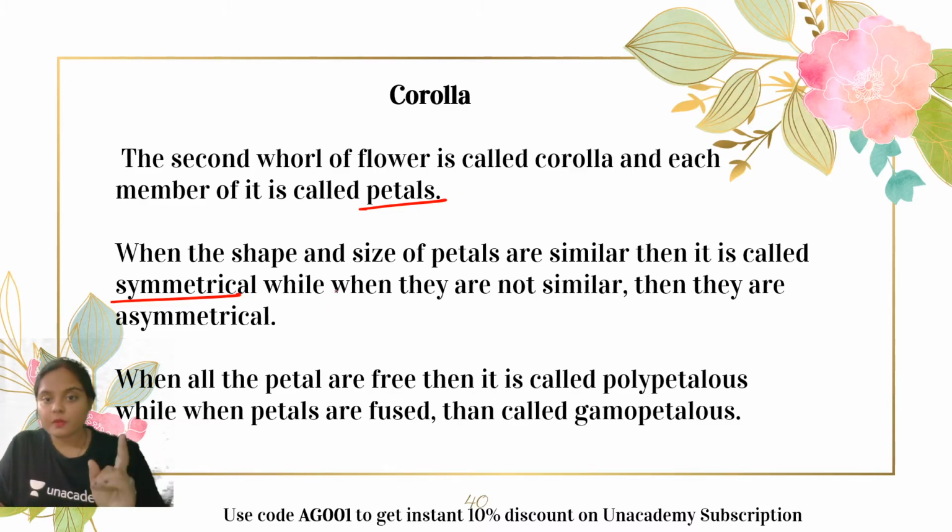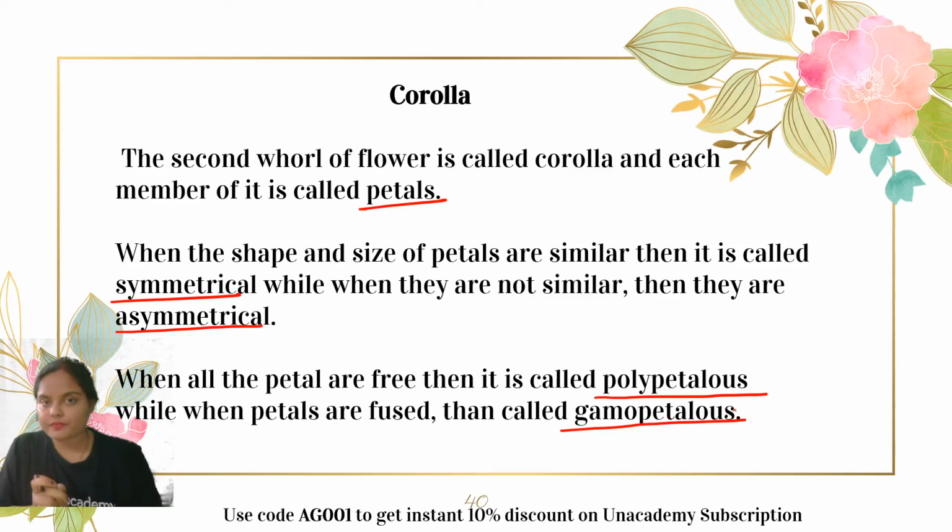Whereas when the petals have different shape and different size in a single flower, then it is known as asymmetrical in nature. Okay. As in calyx, here also in corolla, when all the petals are present in the free form, then it is known as polypetalous condition. Whereas when the petals are present in the fused form, then it is known as gamopetalous condition.